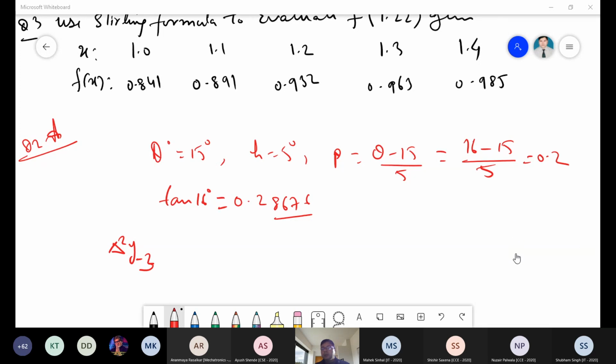Sir, can you give me 1 minute more? No, just tell me the value of del square y minus 3. If you consider the table, what is the value here?